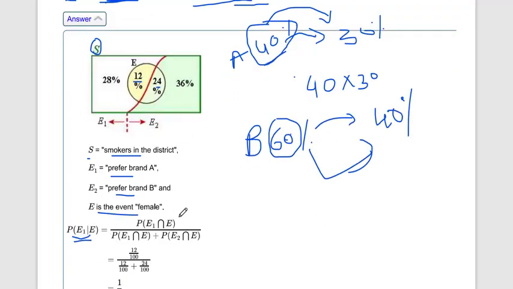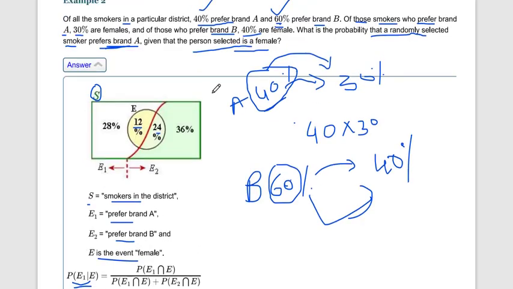So in this question the graph is important. After that, if we know the Bayes theorem formula, then we can get the answer. This concept, 40% of 30%, you have to find out.